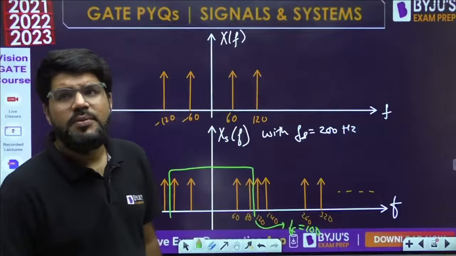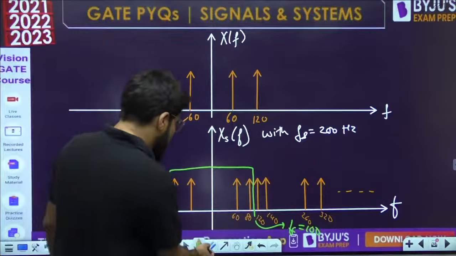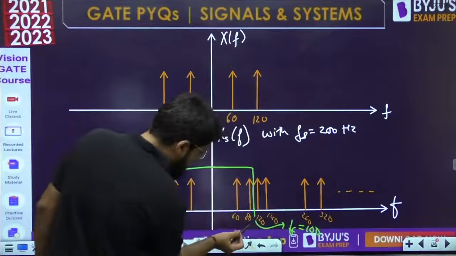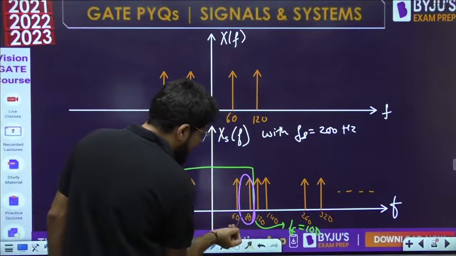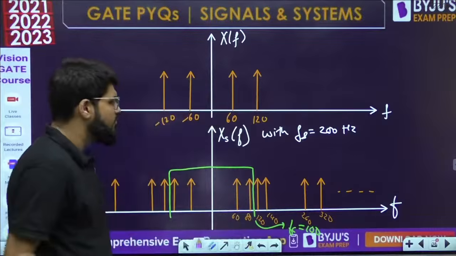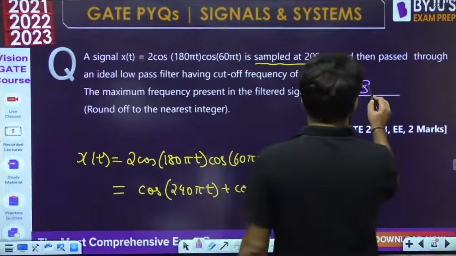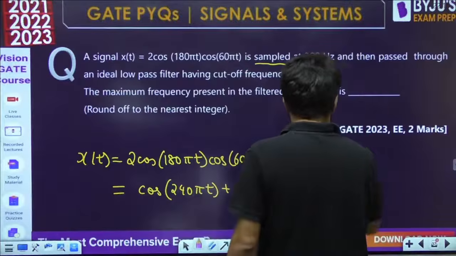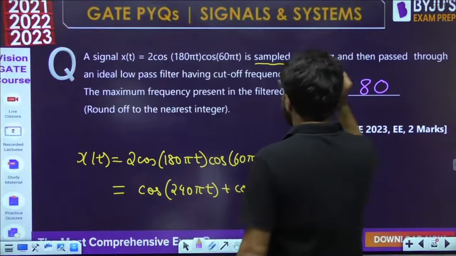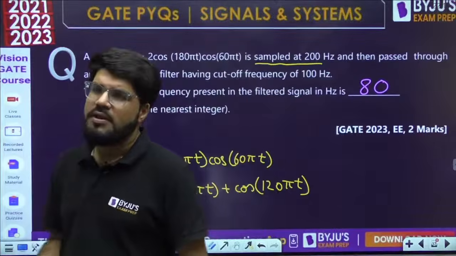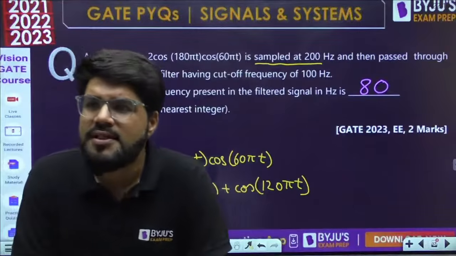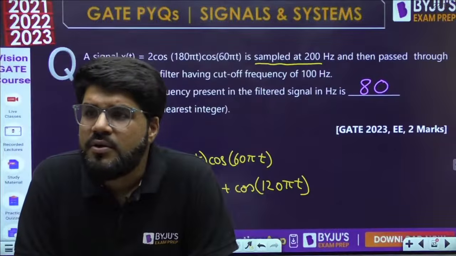After filtering you will get 60 and 80. The maximum frequency present will be equal to 80 Hertz. Clear, everybody? Good question again. If you have studied sampling, it will be easy. Correct answer, Harihar.